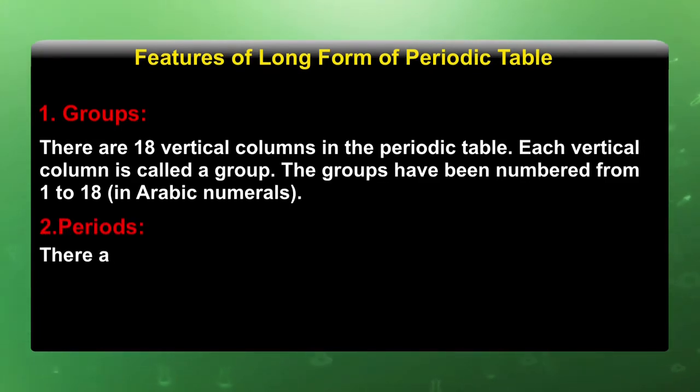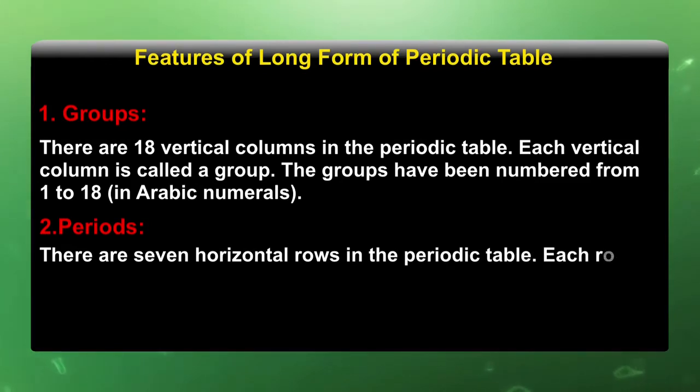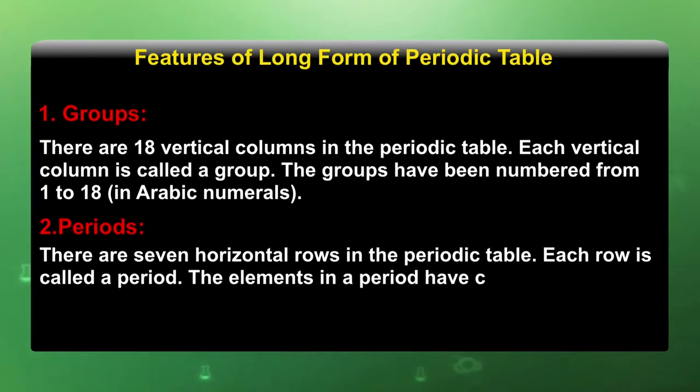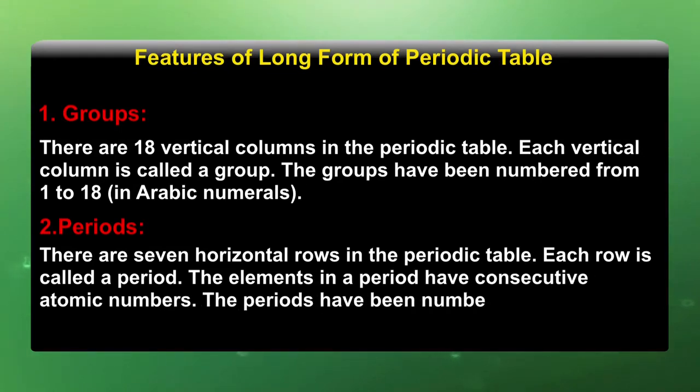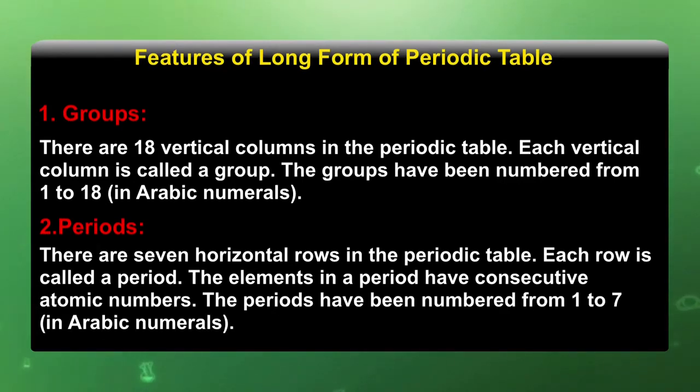Periods: there are 7 horizontal rows in the periodic table. Each row is called a period. The elements in a period have consecutive atomic numbers. The periods have been numbered from 1 to 7 in Arabic numerals.